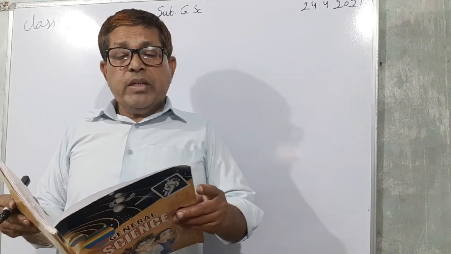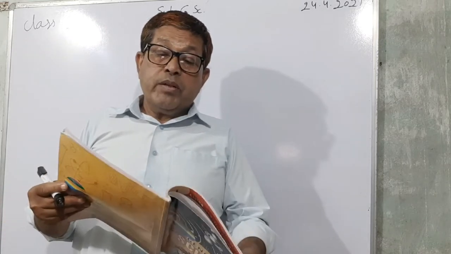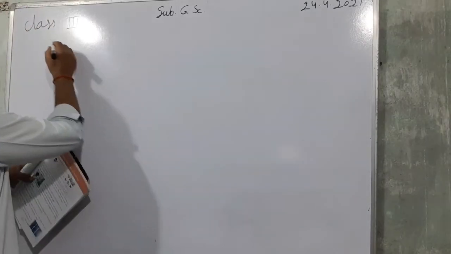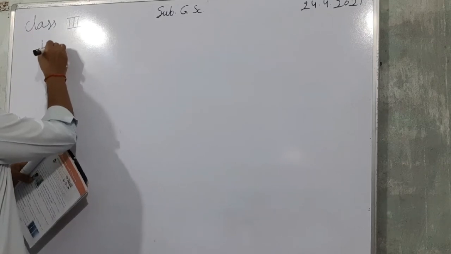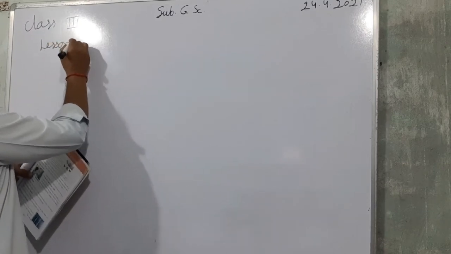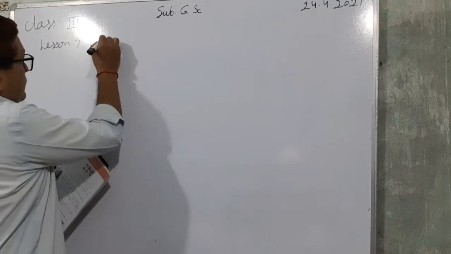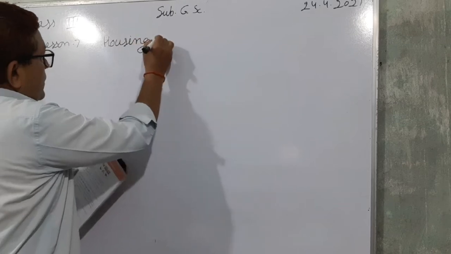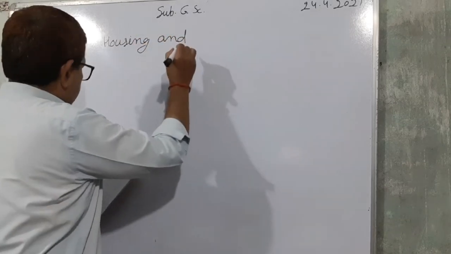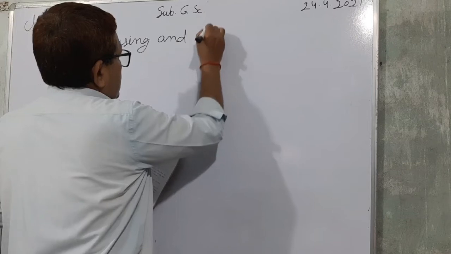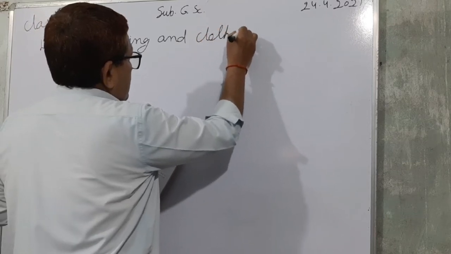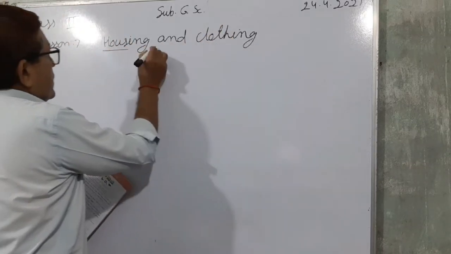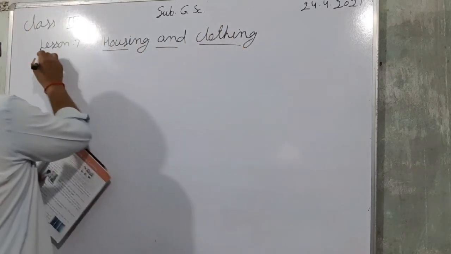Last time we studied about living and non-living things. So today we are going to start a new lesson. Lesson 7, housing and clothing.